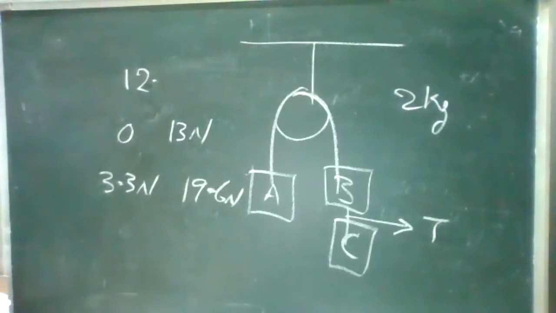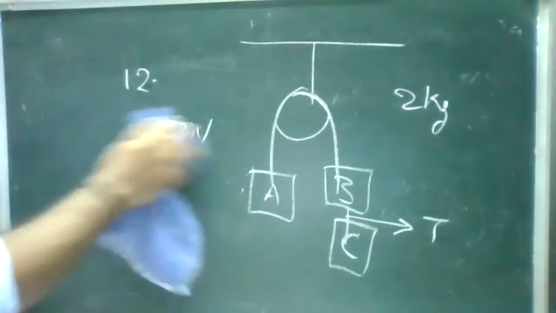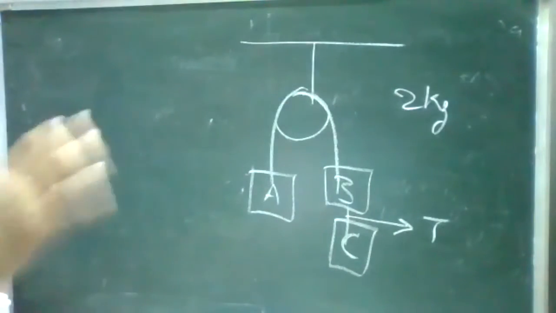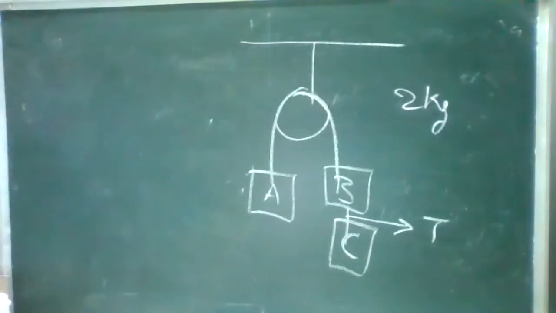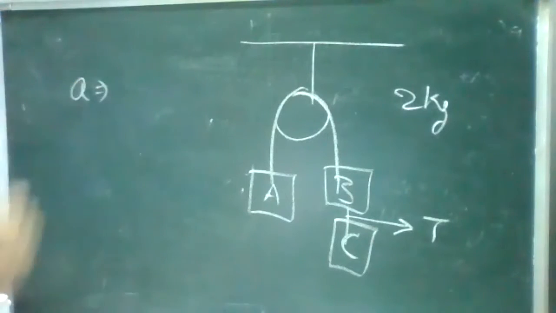Or else, what you'll do, first of all, we'll try to find the acceleration for this one. So what is the acceleration? I'm not deriving anything. I'm not taking the free body diagrams. I'm just seeing the picture, and I need to get the acceleration. Earlier also I told you to find the acceleration. It is (M3 plus M2 minus M1) into g by (M1 plus M2 plus M3).